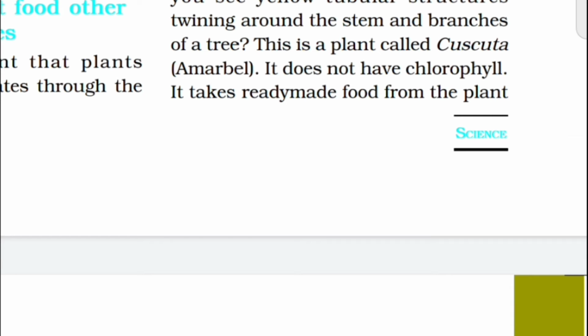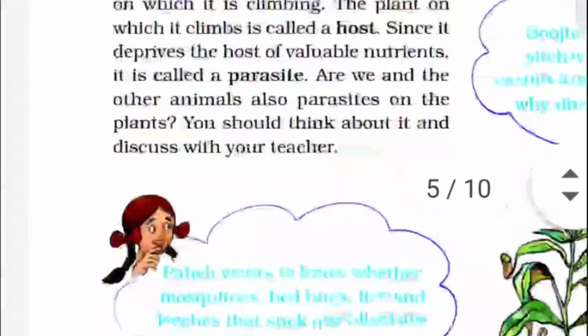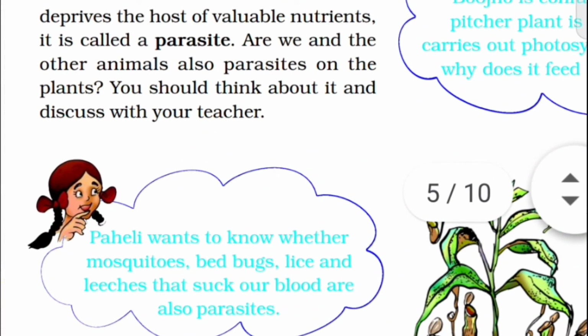It does not have any chlorophyll. It takes ready-made food from the plant. And how does it take food? From the plant on which it is climbing. That is, it requires support. Cuscuta plant or amarbel requires a support.